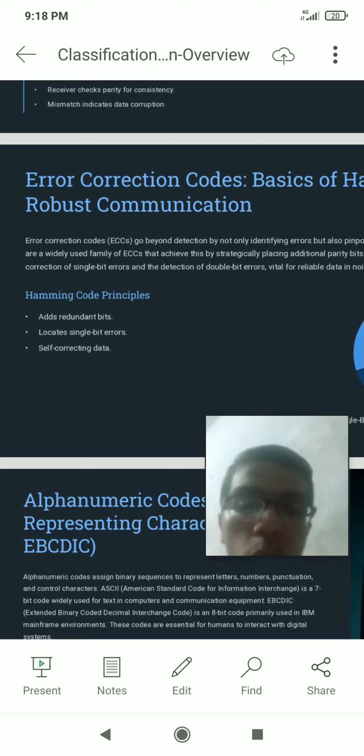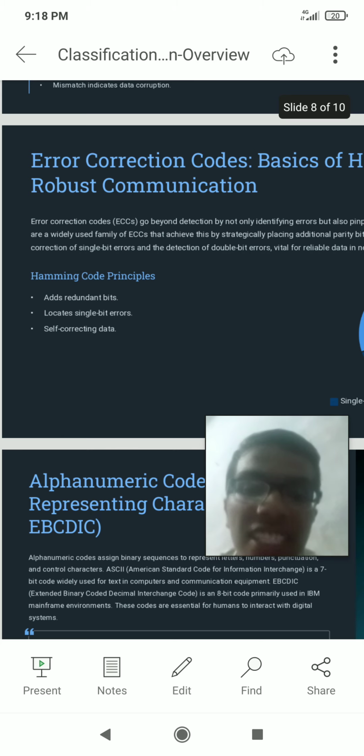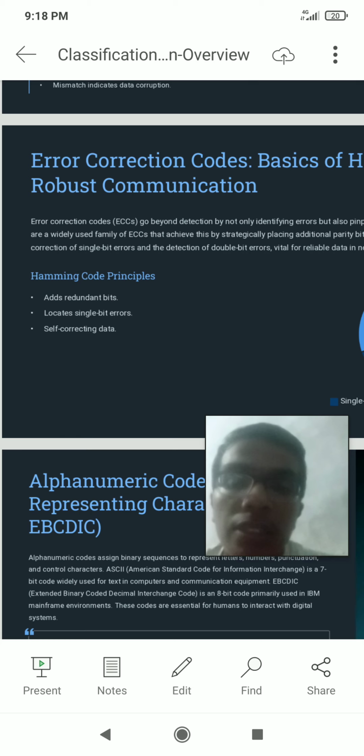These codes are essential for humans to interact with digital systems. These binary codes are used to understand human language and compare it with digital systems and devices.